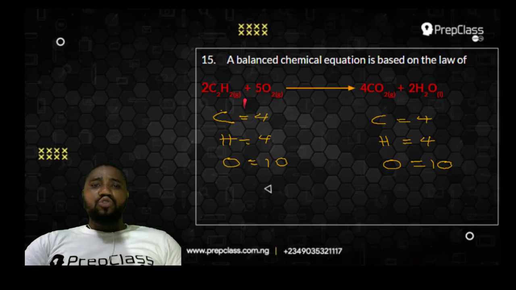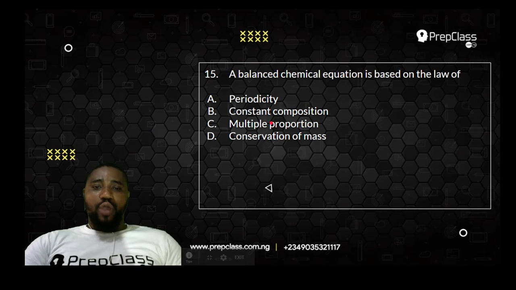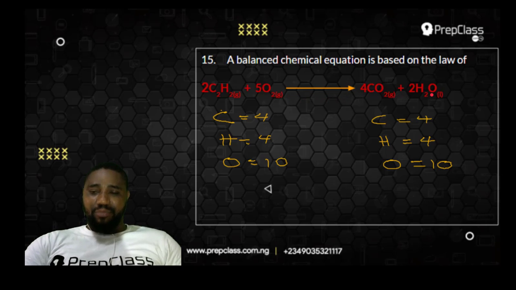Now, let us use an example of a balanced chemical equation, then we can know which of these statements goes for a balanced chemical equation. Look at this equation. C2H2, that is ethyne, is undergoing combustion with oxygen to give carbon dioxide and steam or water. This is a balanced chemical equation. Carbon here is 2 times 2, that is 4. Hydrogen is 2 times 2, that is 4. Oxygen is 2 times 5, that is 10. That's on the left hand side: carbon is 4, hydrogen is 4, oxygen is 10.